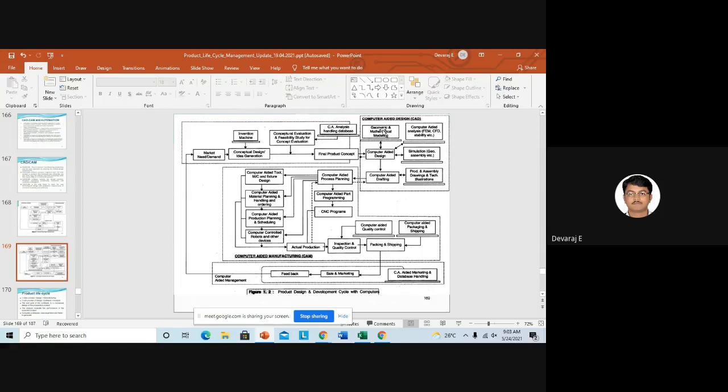Computer design will come for geometrical mathematical modeling. Then simulation. If you take the IC engine, for an individual part you can do the simulation, or you can do it for a car also, like crash analysis. You can do analysis for an individual part, as well as for the overall assembled product. You can do it for a sub-assembly part as well as the assembly part, depending upon the demand.